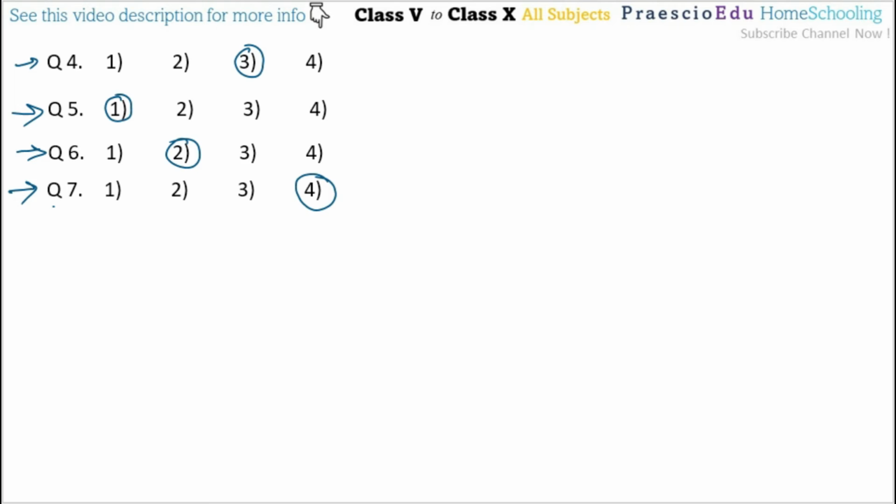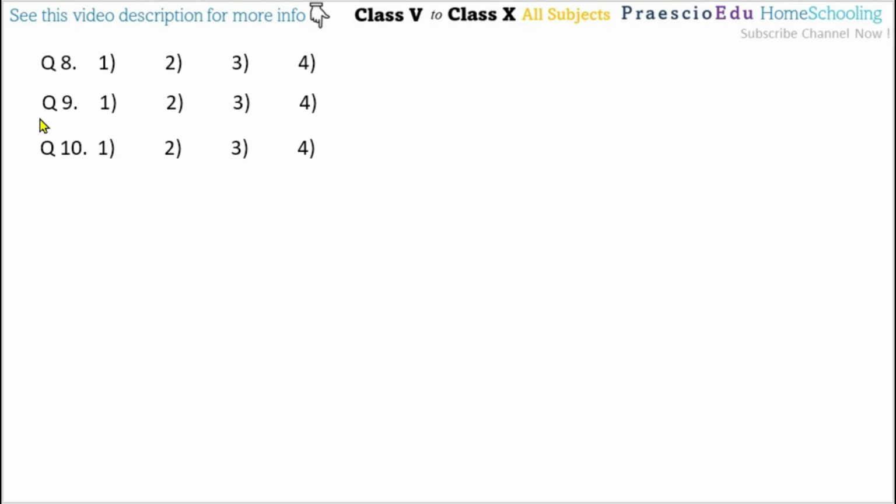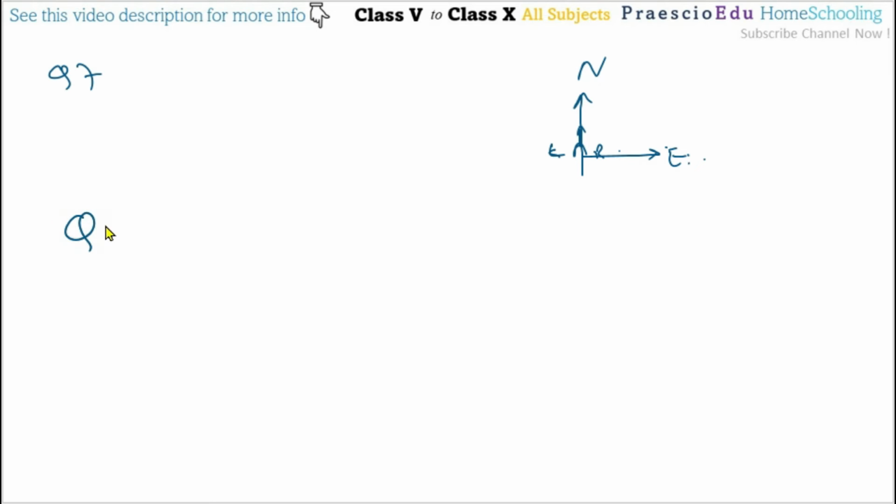Then question number 8, while going jogging in the morning. So question number 8 we will solve here. While jogging in the morning, Sujay faces the southwest direction. So now this is the north, east, and west, and the south. Okay, Sujay faces the south direction. Now he is facing the south direction.